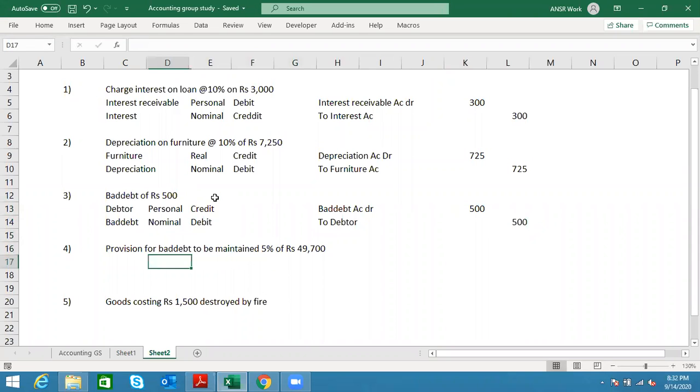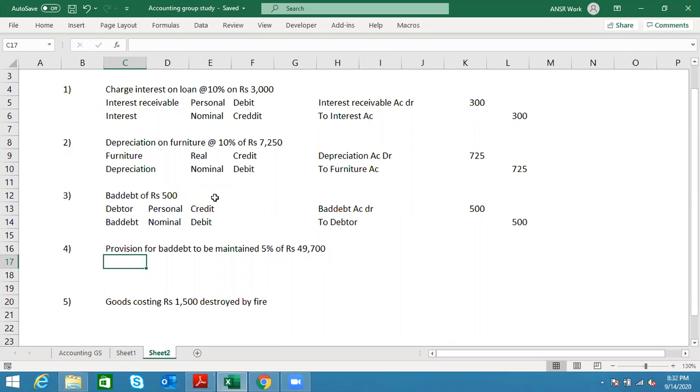Let's come to this entry. I'll introduce some certain things here. Provision for bad debt to be maintained at 5% of this much. Yesterday I discussed something about the provision for bad debt. I actually included both concepts, bad debt and provision, together, because I wanted to introduce bad debt very simply first. Then I wanted to talk more about what a provision is, what a bad debt is, and the difference between those two.